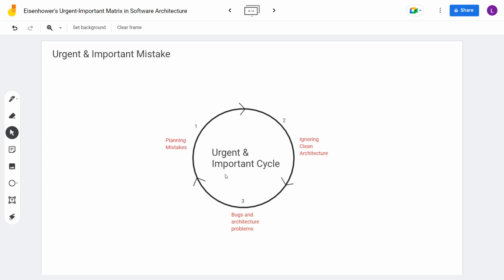Now, this is the biggest mistake that we should avoid. Planning is important to avoid this cycle. There are chances that we will get unknown or unforeseen things, so we should always keep a buffer in our planning to tackle these unknowns. If we handle this, it would be easy to break out of this cycle and have time to focus on the second quadrant, which is important. So, this was the first block that we should try to avoid.